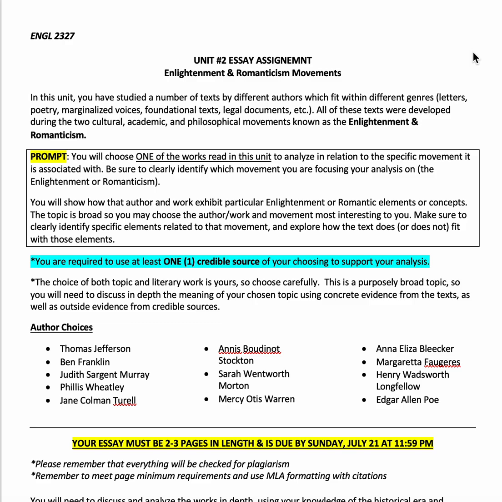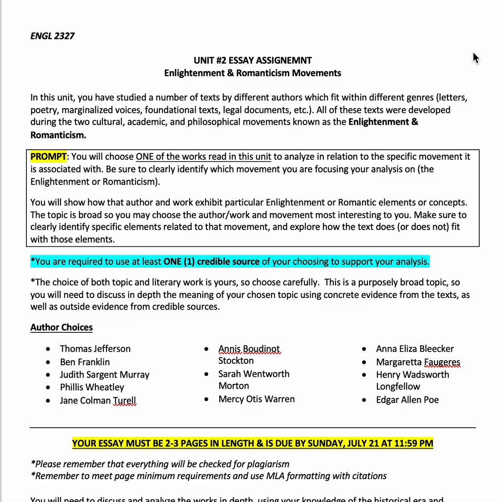What you want to use the source for, and you're more than welcome to use more than one, is to support your analysis specifically about that text. So dive a little bit deeper, try to see what materials you can find that discuss the text, that come from credible sources, that you could then incorporate direct quotes from to help support your own analysis.